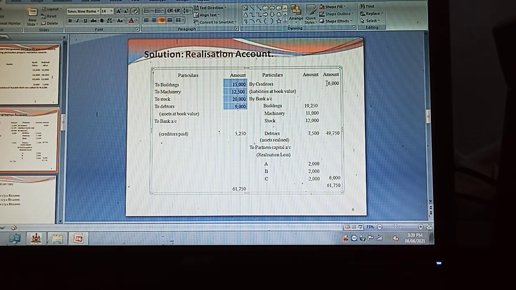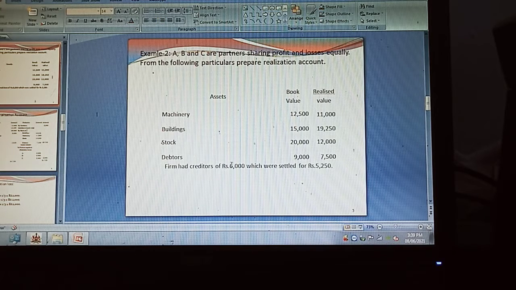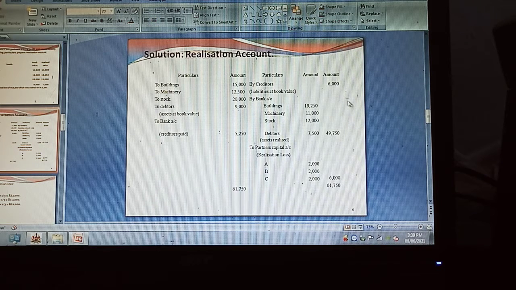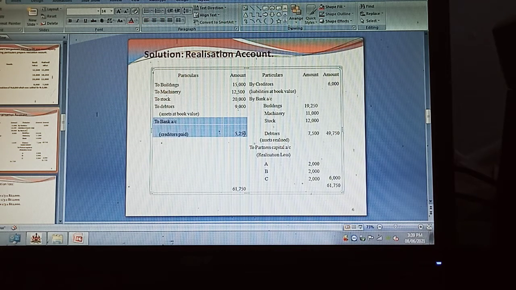As I said, the creditors, the liability, is to be taken in the credit side of the realization account. The creditors should be given at book value 6,000, but they are settled at rupees 5,250. First you credit at book value, then where you make the payment, you take 5,250 in the debit side.